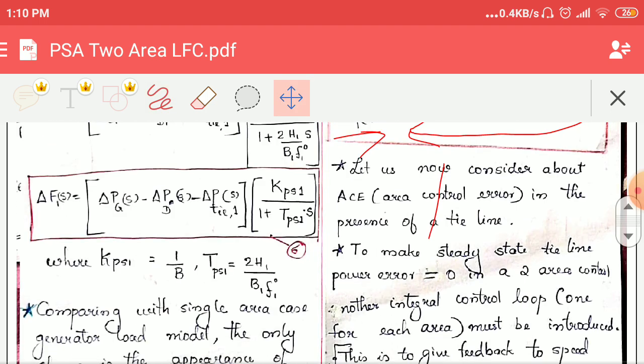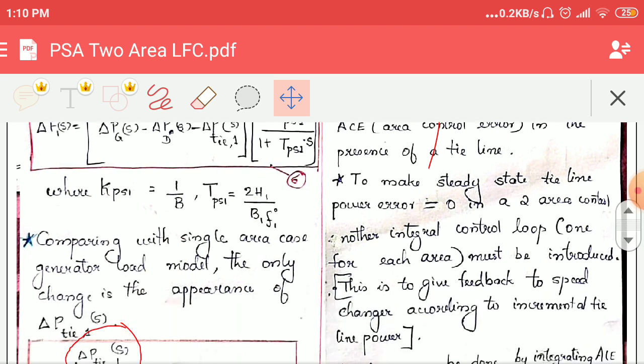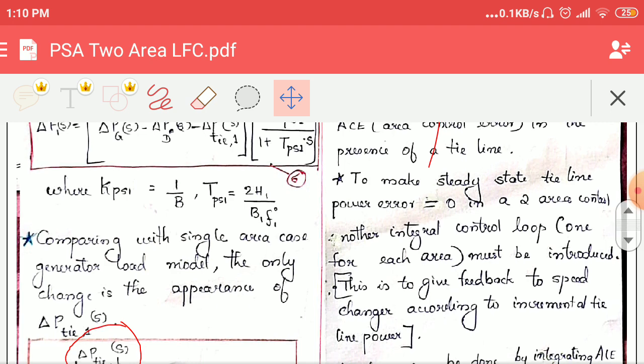Okay, let's move on. Now we are going to consider a concept called ACE, that is area control error in the presence of tie line. So what is meant by area control error? To make the steady state tie line power error equal to 0, in a two area control, another integral control loop has to be introduced. We are adding one more integral control loop.